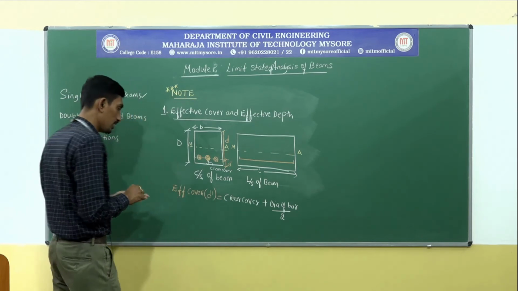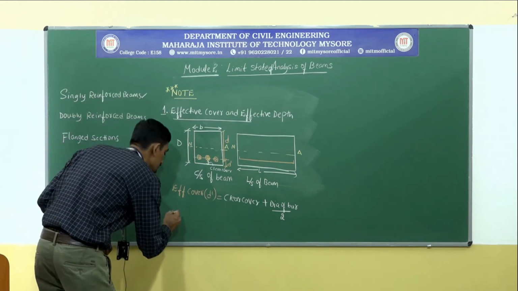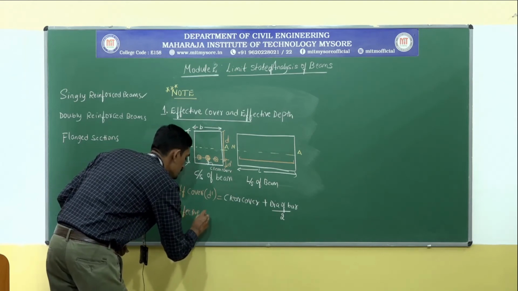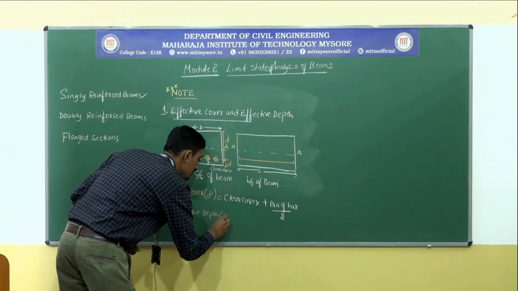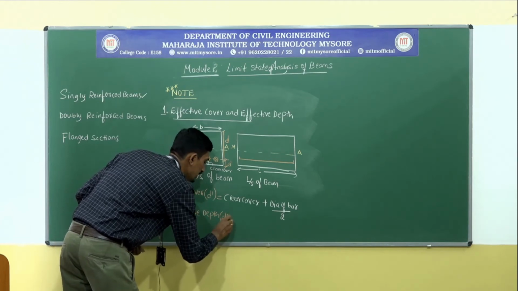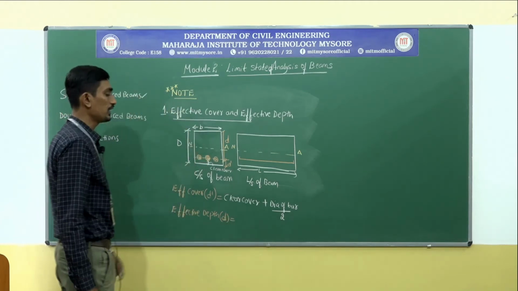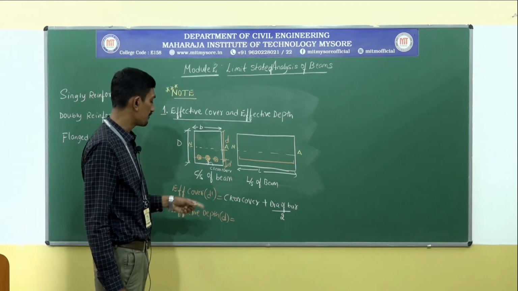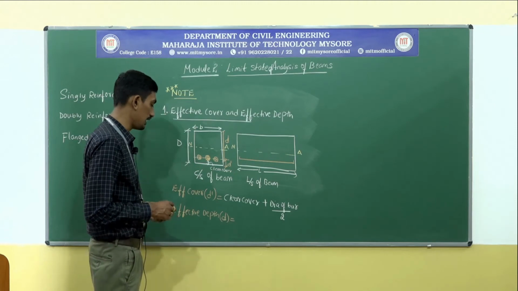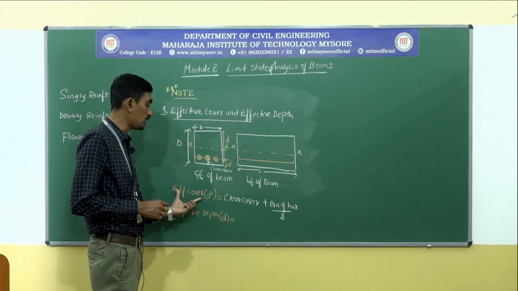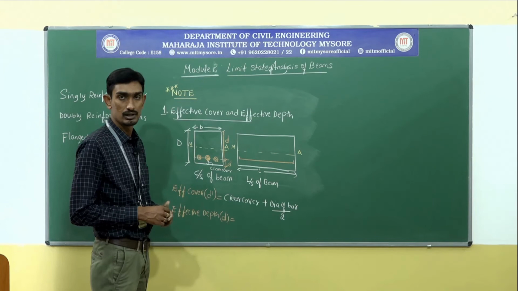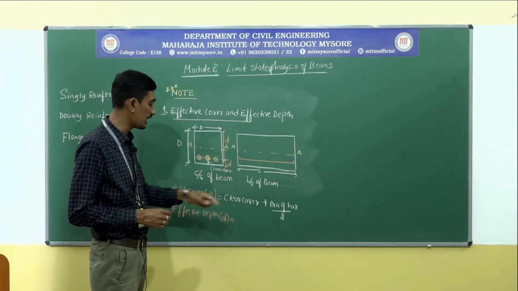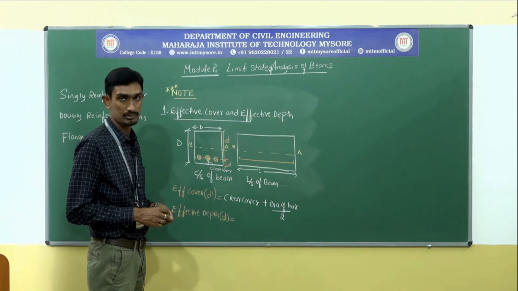Next, effective depth. Effective depth will be denoted by small letter d. Effective depth can be calculated once the effective cover is known. If effective cover is known, then we can easily calculate effective depth.